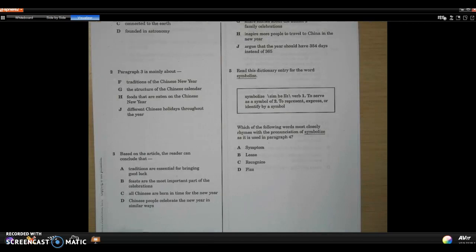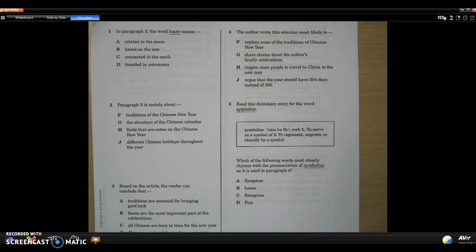3. Based on the article, the reader can conclude that A, traditions are essential for bringing good luck, B, feasts are the most important part of the celebrations, C, all Chinese are born in time for the New Year, or D, Chinese people celebrate the New Year in similar ways. 4. The author wrote this selection most likely to F, explain some of the traditions of Chinese New Year, G, share stories about the author's family celebrations, H, inspire more people to travel to China in the new year, or J, argue that the year should have 354 days instead of 365.